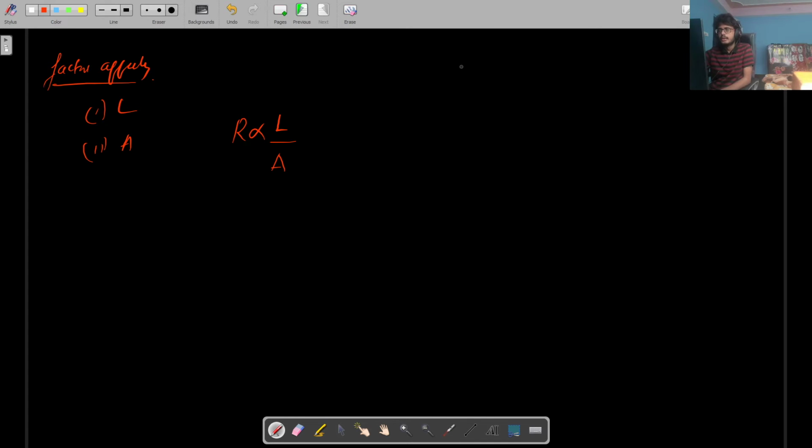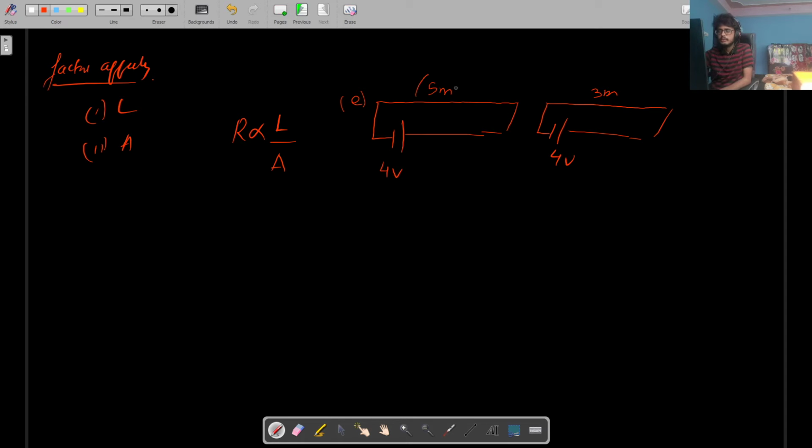I'll tell you why. So if you have a conductor, let's say this is a conductor and this is, let's say, 5 meters long, and you have another conductor, let's say this is 3 meters long. Now the amount of voltage that I apply to both of these wires is exactly the same. So if I apply let's say 4 volt, and if I apply again 4 volt in the same direction, right? Now for an electron to go from this negative terminal and reach the positive terminal will take much more time in the 5 meter wire than in the 3 meter wire, right?